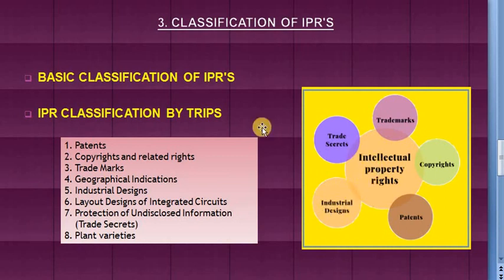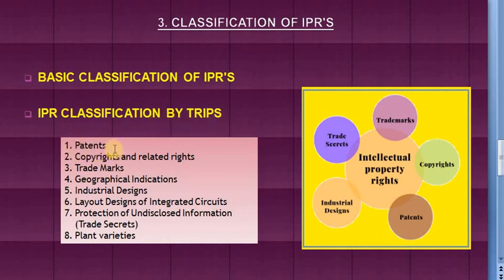But as per the standard classification of IPR provided by TRIPS agreement, it includes patents, copyright and related rights, trademarks, geographical indications, industrial designs, layout designs of integrated circuits, protection of undisclosed information, and plant varieties. So these 8 categories are included in IPRs. Let's briefly discuss these 8.